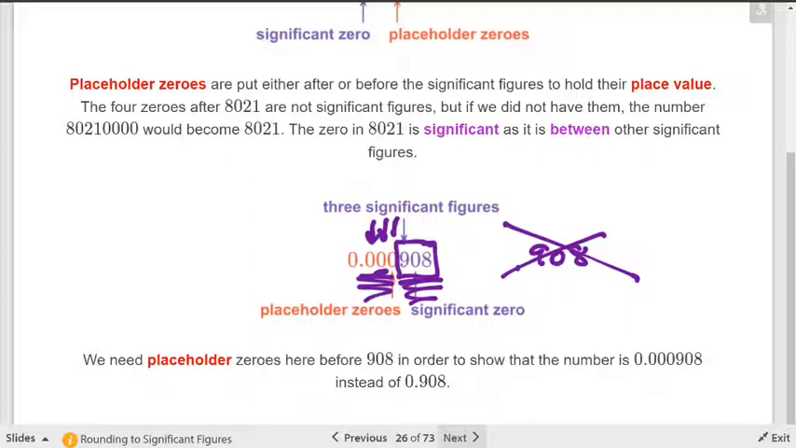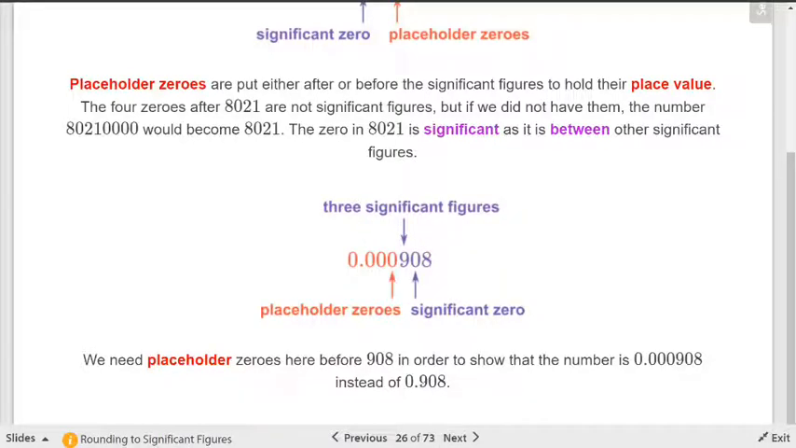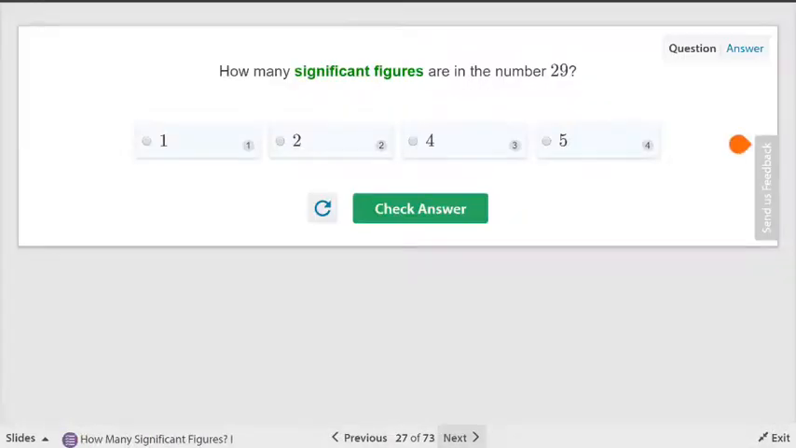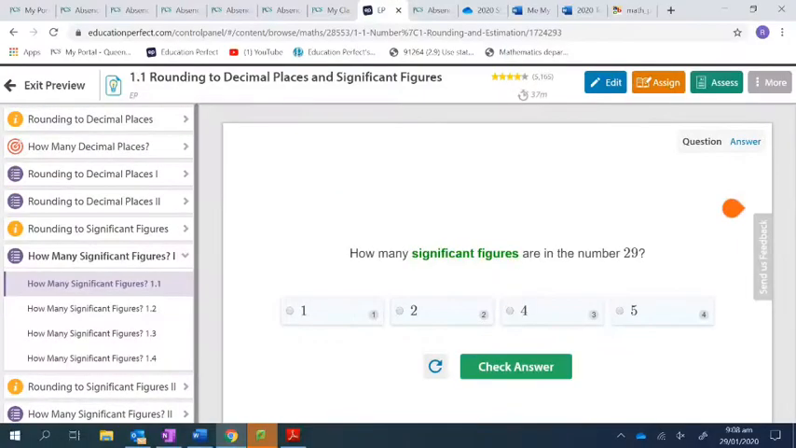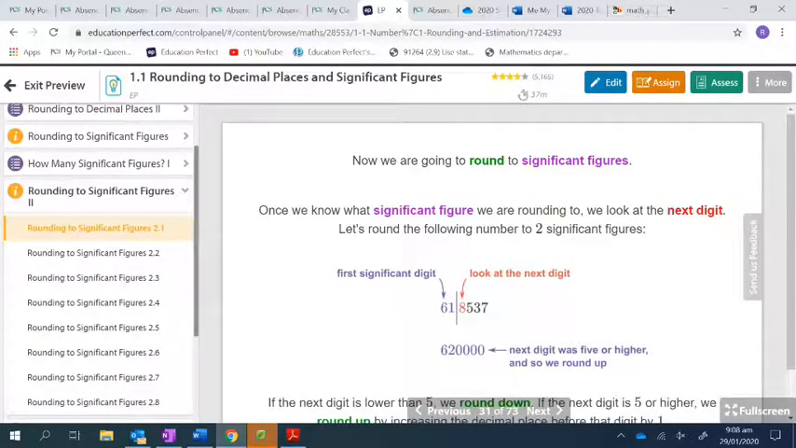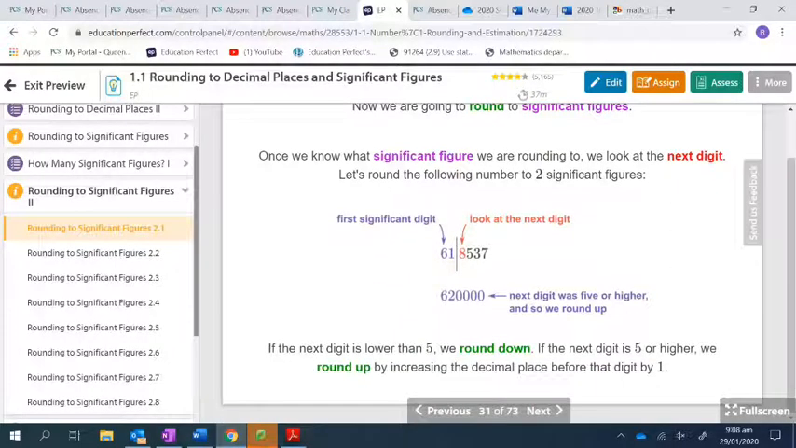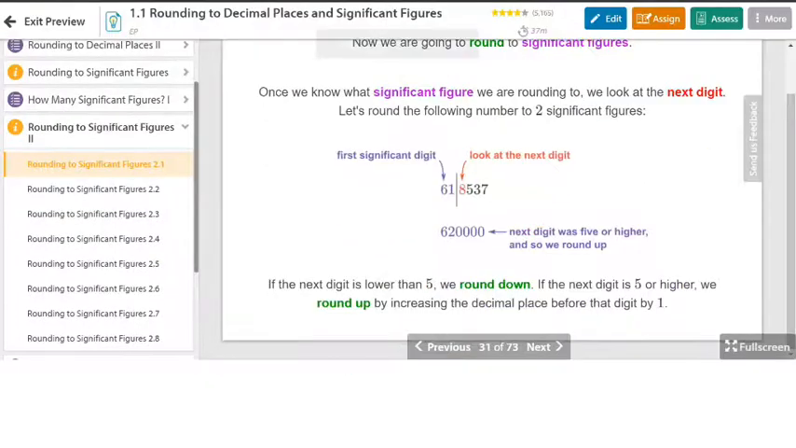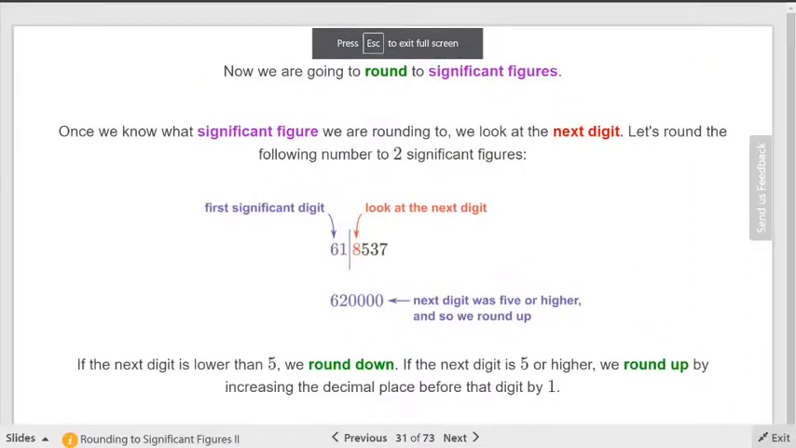Okay? If it all turned into zeros, would you need them? No. But if you have zeros between those, you will. Okay? Then you're going to enter your homework. So you're going to play with those. Now let's look at a couple where we are actually rounding to significant figures. Significant digits, same difference. All right.